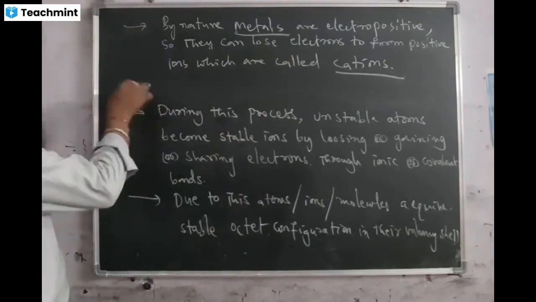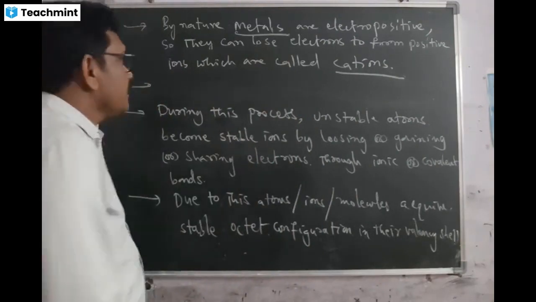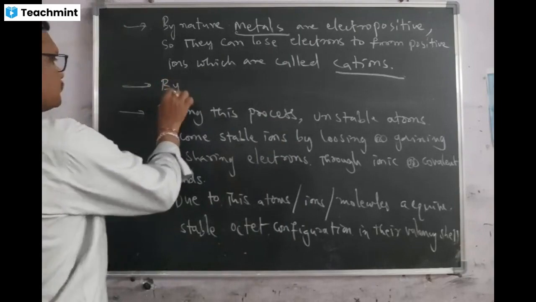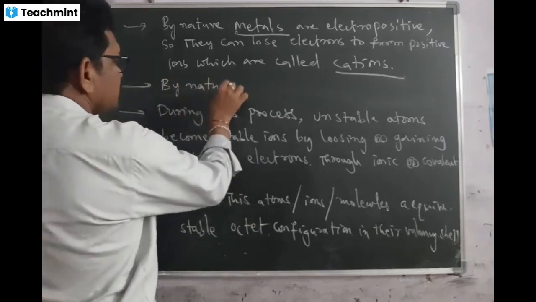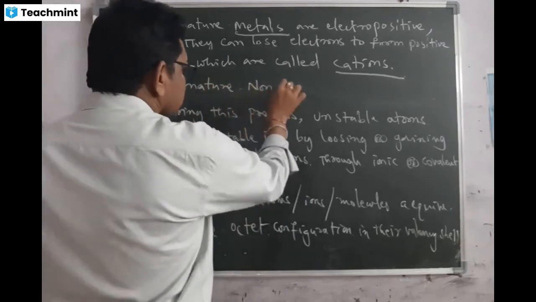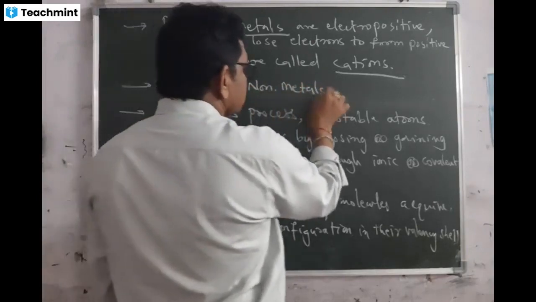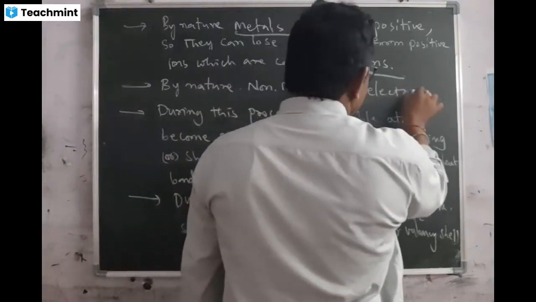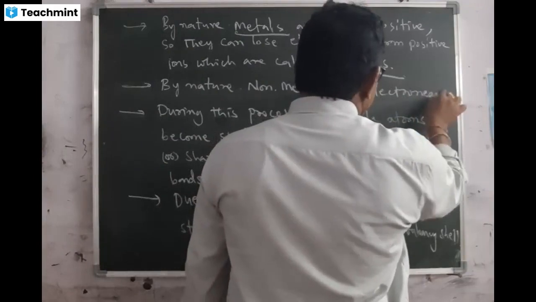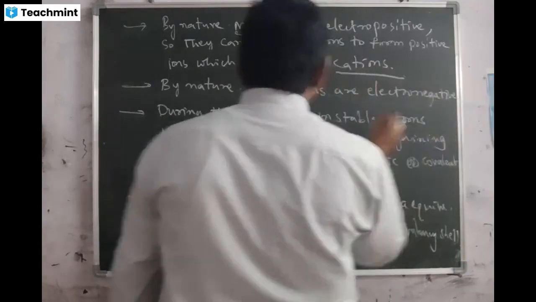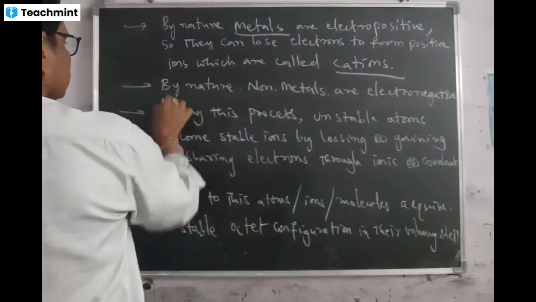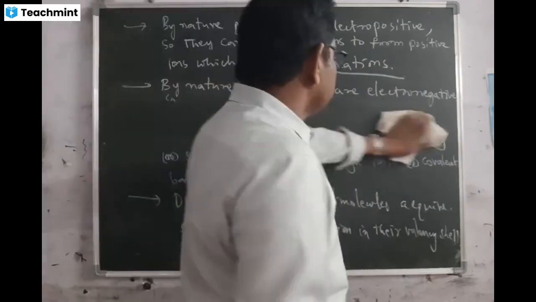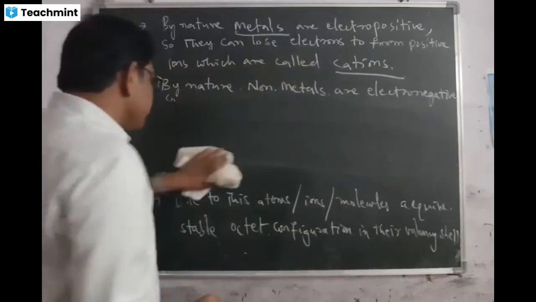Okay. Then one more pointer I want to write here. What is that? By nature, non-metals are electronegative.